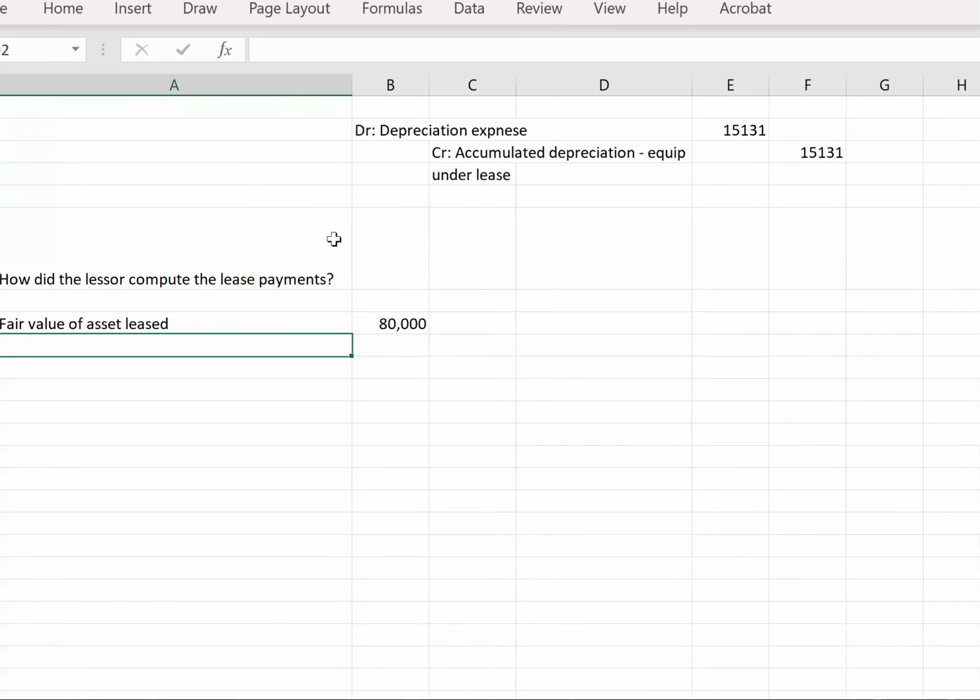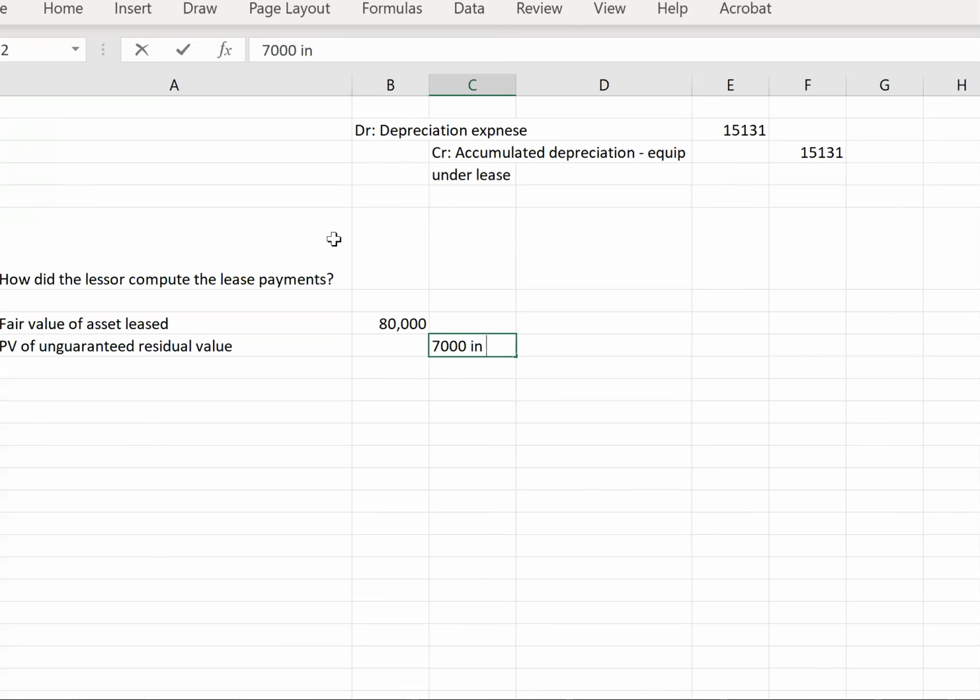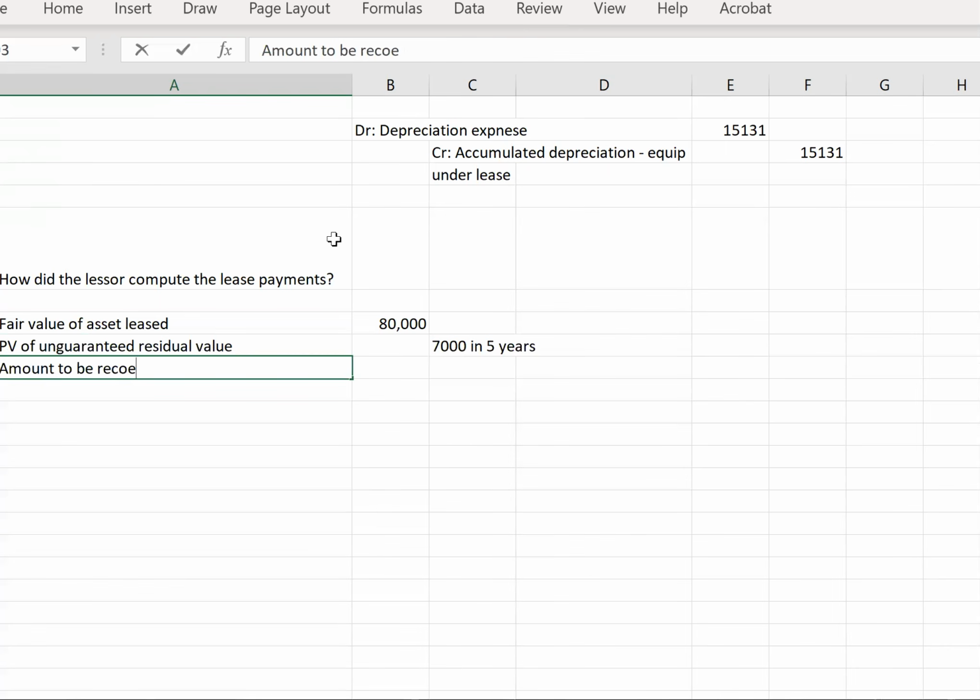So the present value of the unguaranteed residual value. We're going to need to calculate this as the present value of the $7,000 in 5 years. And then that will give us the amount to be recovered through lease payments, because that's what the lessor is actually out.